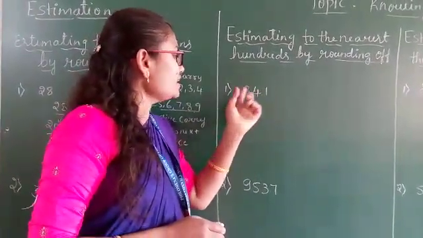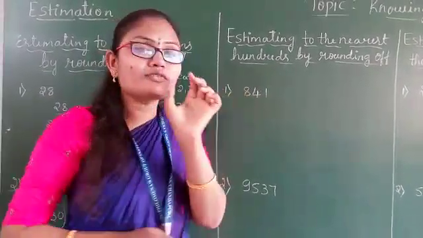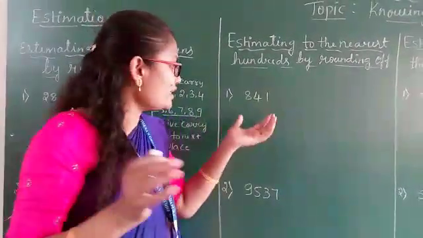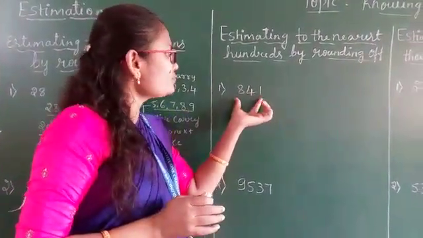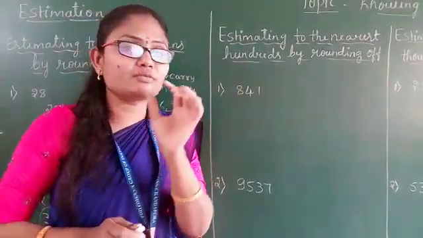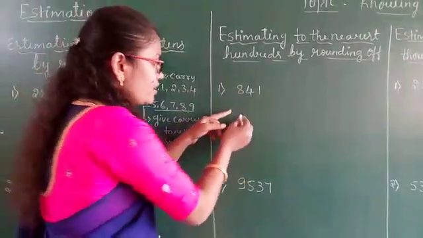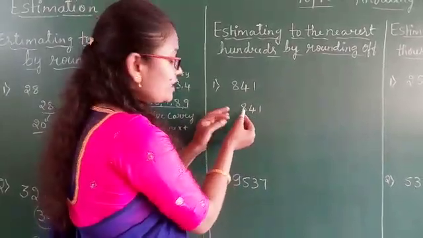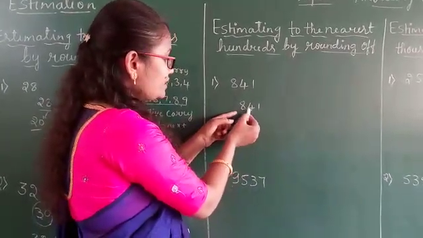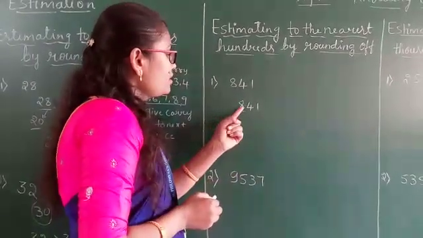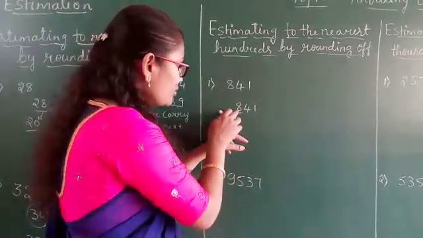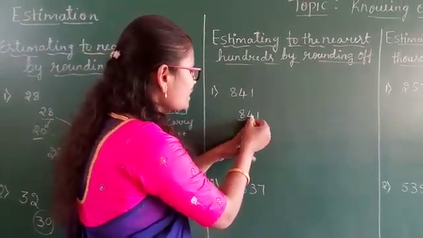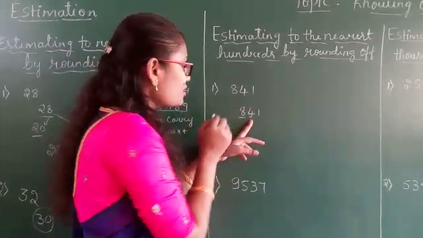Now you can observe, children, 841. 841 comes between 800 and 900. So you have to calculate which is the nearest hundred for 841. For which place do we have to estimate? We have to estimate for the hundreds place. Ones, tens, hundreds. See here, 8 is in the hundreds place. We have to estimate for this place, so we have to consider what? The previous place. The previous place is nothing but the tens place here.